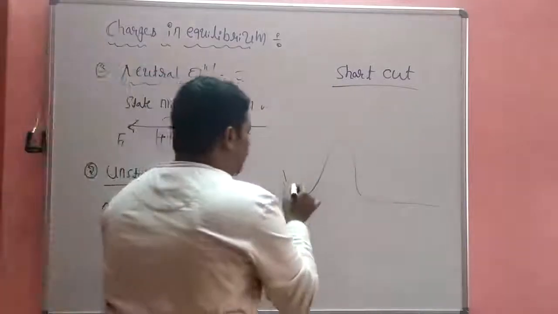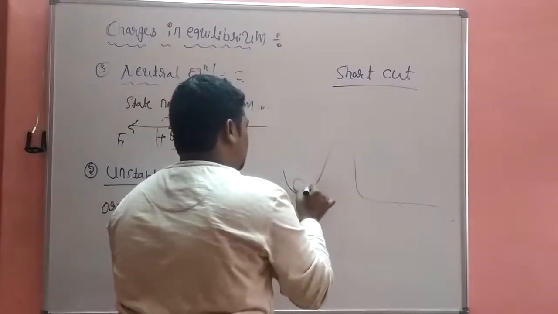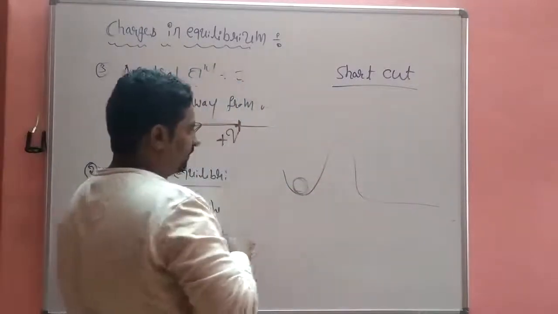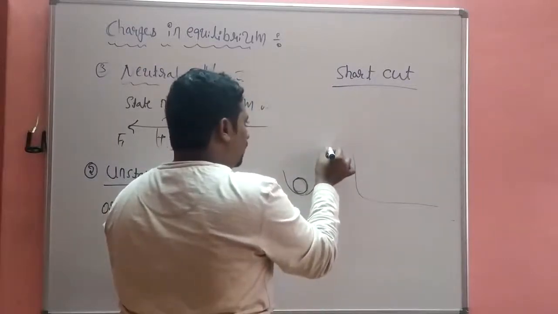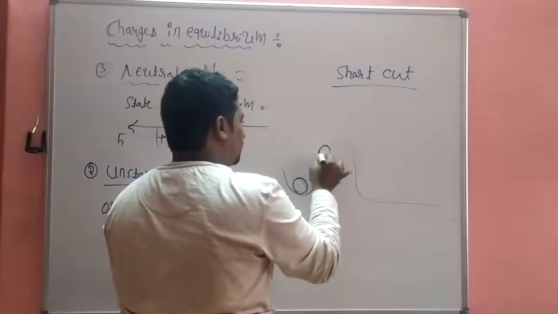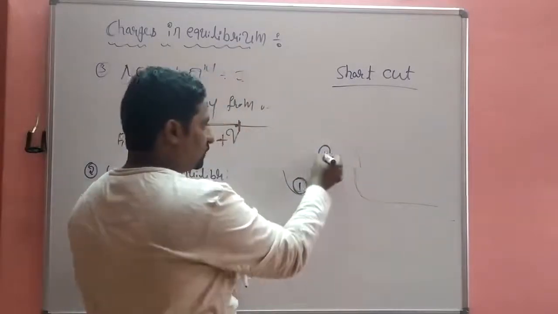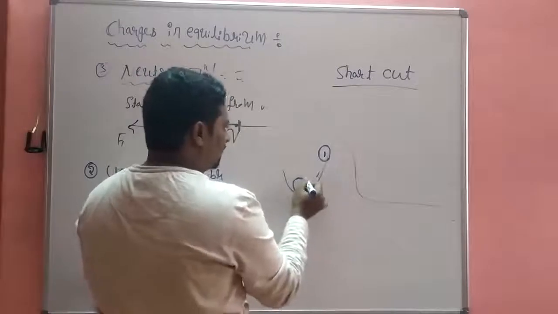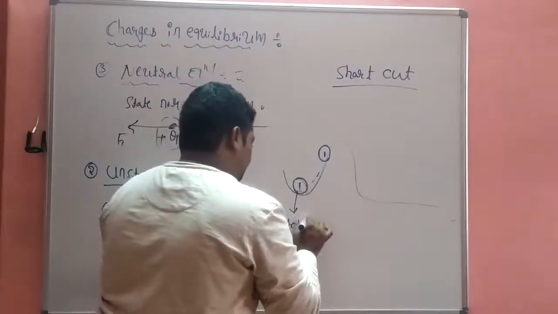If the ball is in this position and you shift the ball to this position, the ball again comes back to the main position. That is stable equilibrium.